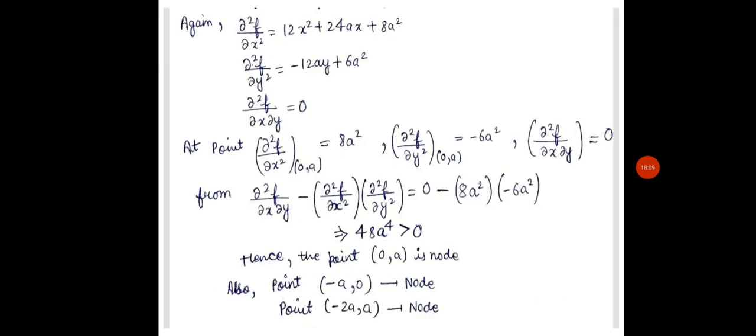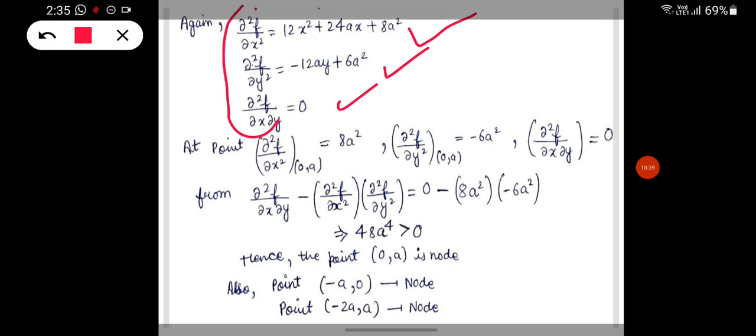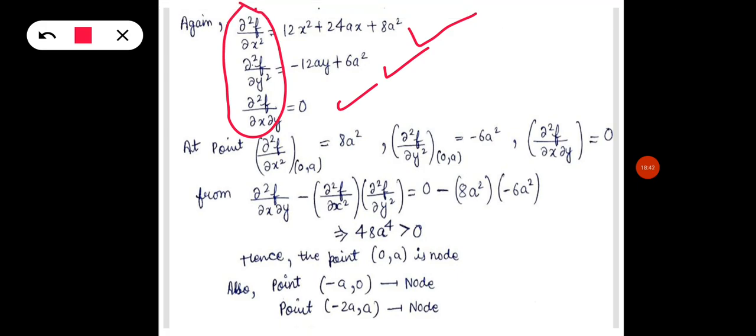Now we have to calculate the values of del 2f upon del x square, del 2f upon del y square, which means we again differentiate, and then we get all these values. And we have to calculate all these values at the points that satisfy the equation, as we calculated earlier.